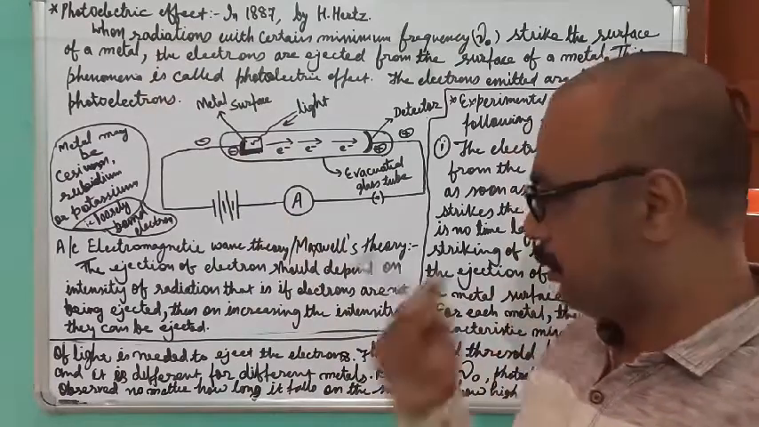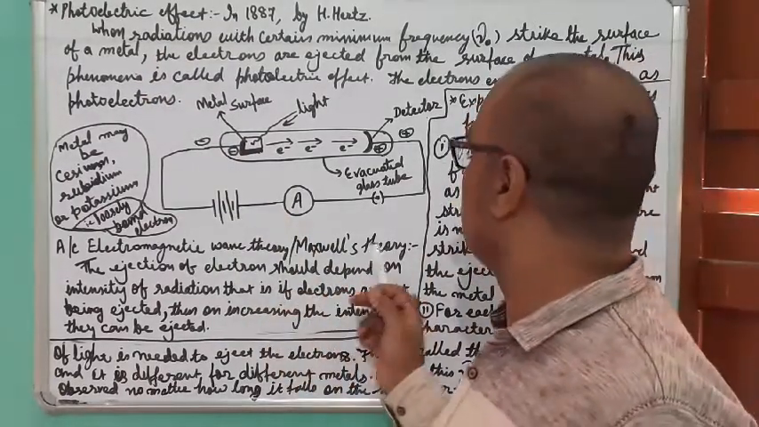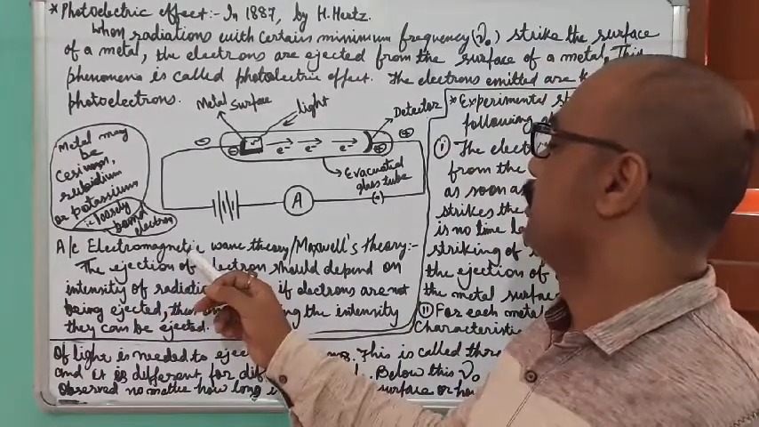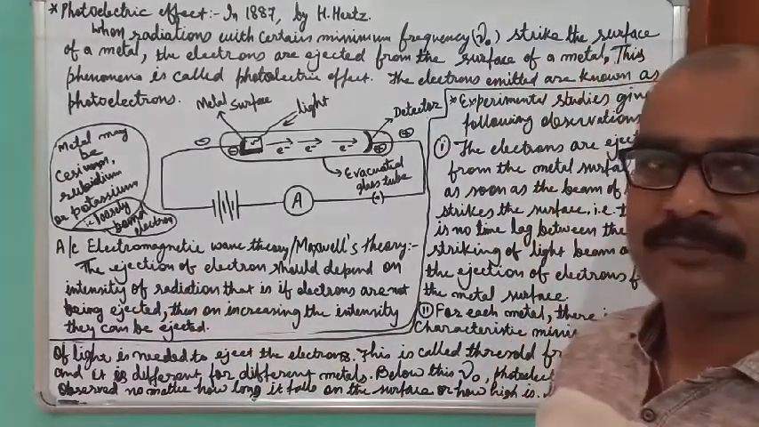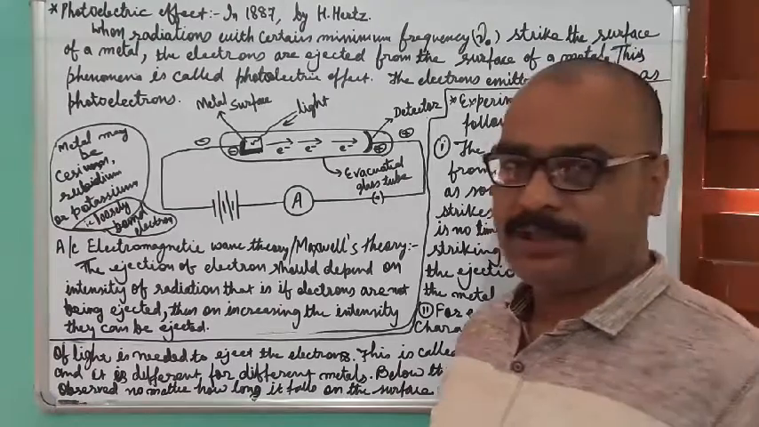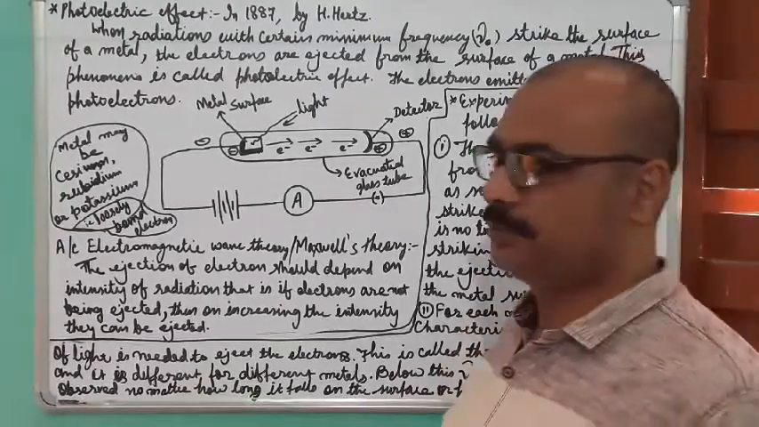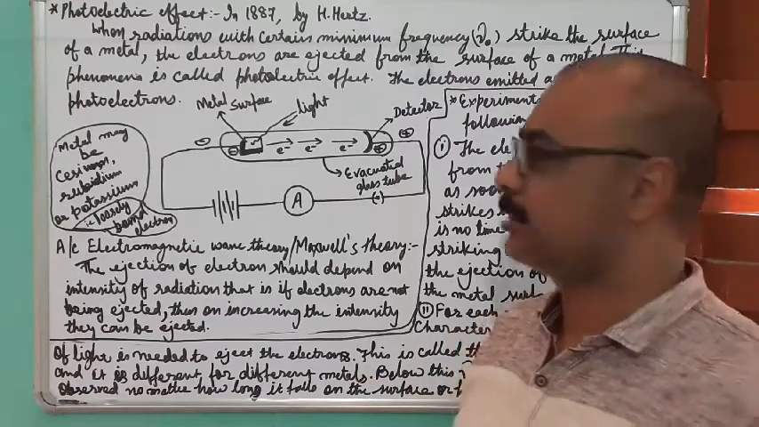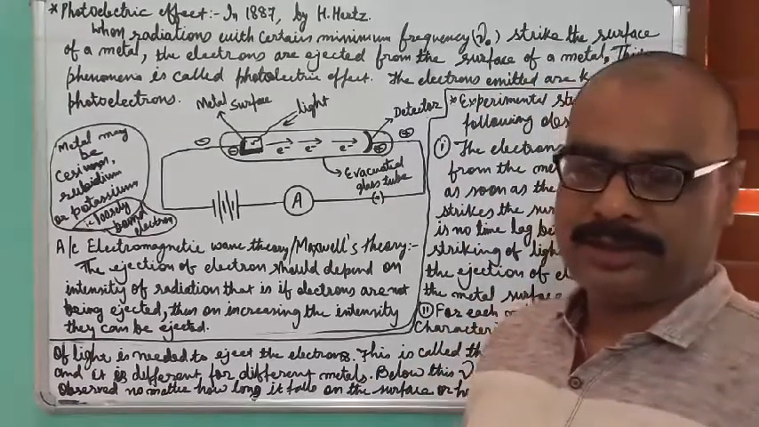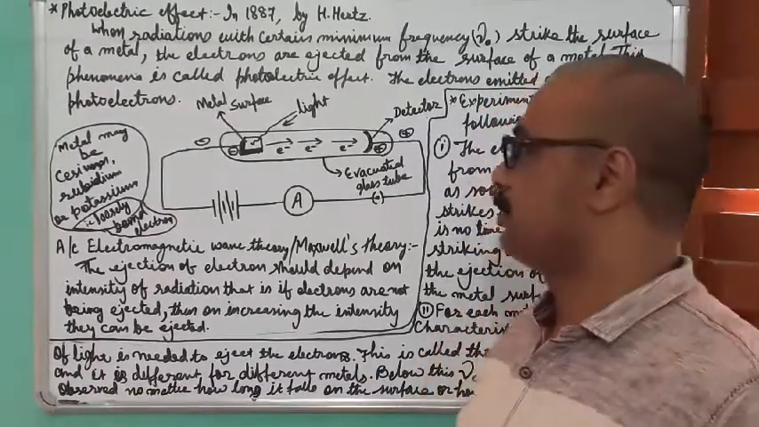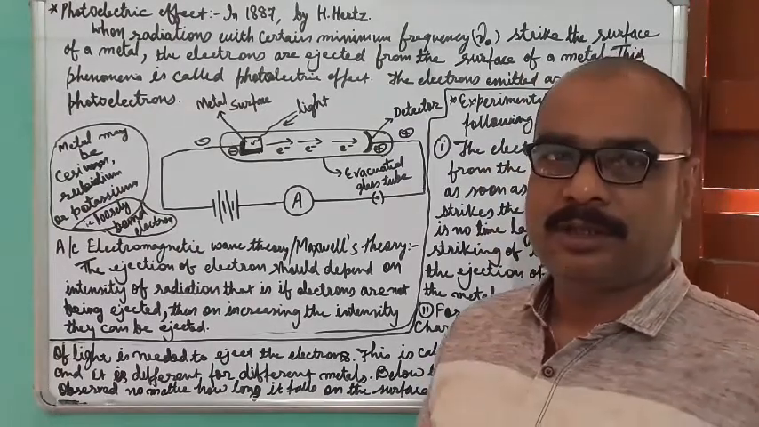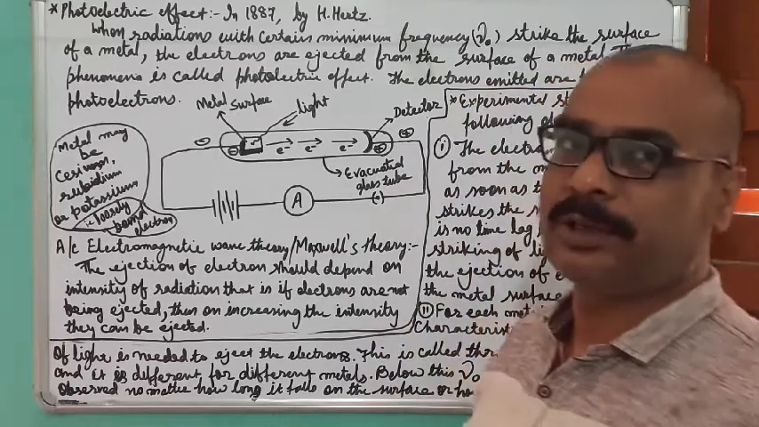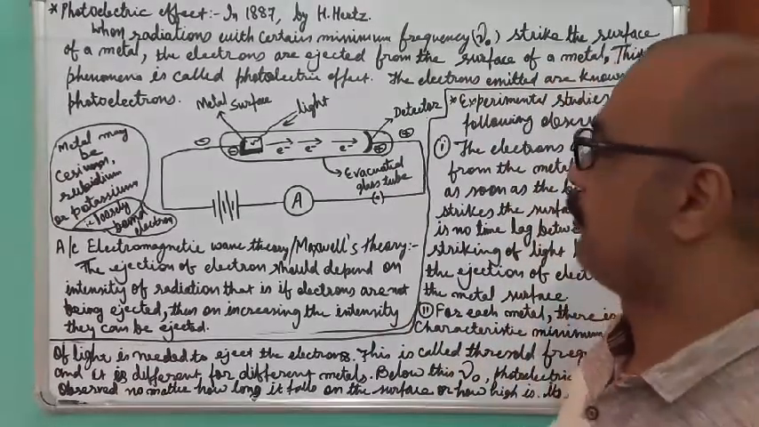You know that earlier we studied Maxwell's theory, that is called electromagnetic wave theory, and it has a drawback. It is not able to explain black body radiation as well as the photoelectric effect. Black body radiation we have already discussed. Now the second drawback is that it is unable to explain the photoelectric effect. Before going into the drawback, first of all we should know what the photoelectric effect is.